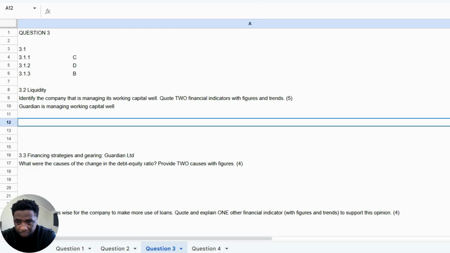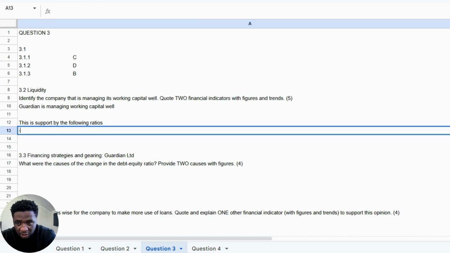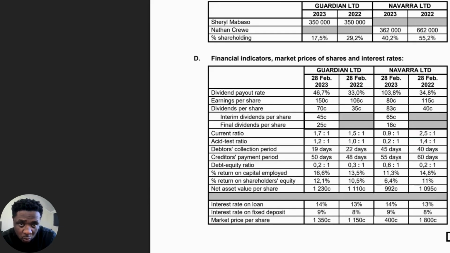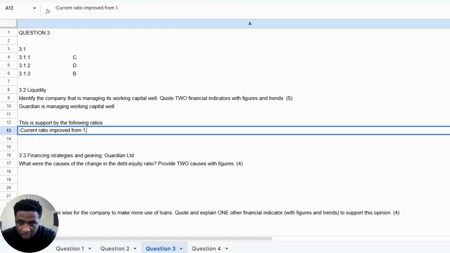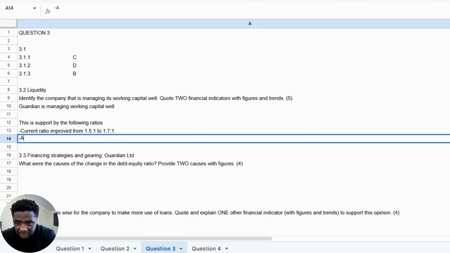So this is supported by the following ratios. So we're going to start with current ratio improved, so it was from 1.5 to 1 to 1.7 is to 1. So you can say from 1.5 to 1 to 1.7 to 1.